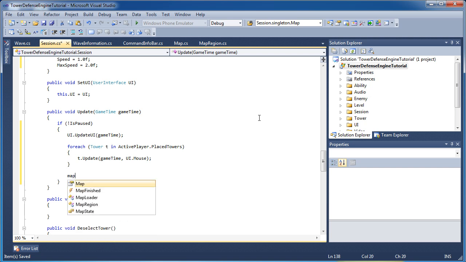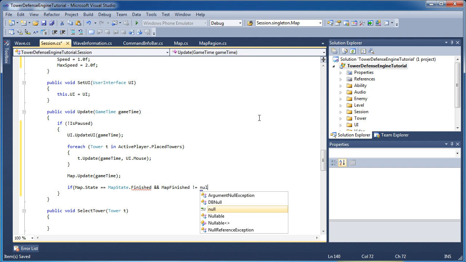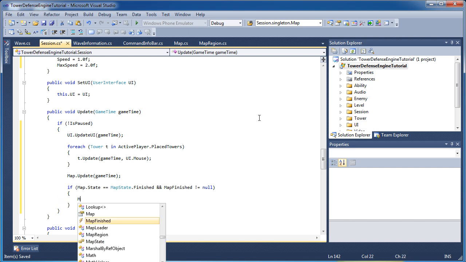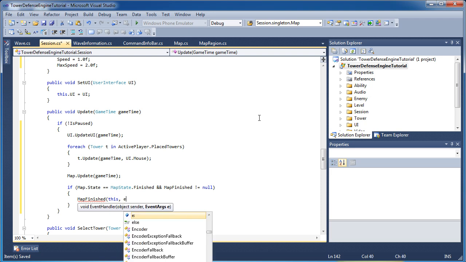Now we need to call map.update. We need to pass a game time. And now if map.state is equal to mapState.finished and mapFinished does not equal null, we need to call mapFinished, and this is an event, this comma event args.empty.